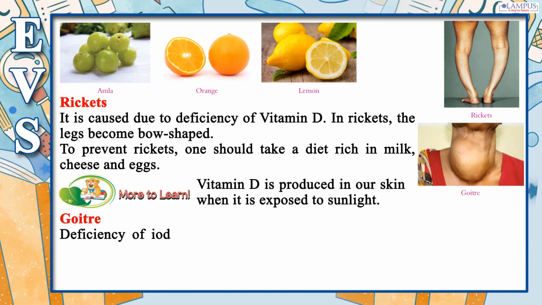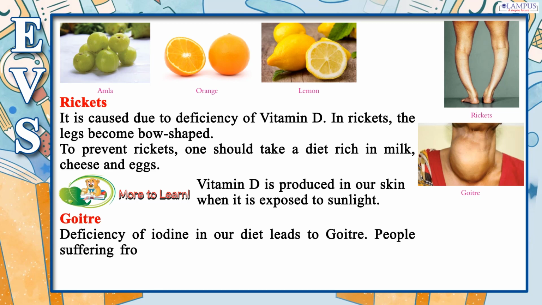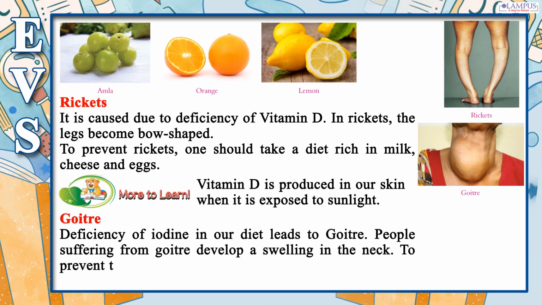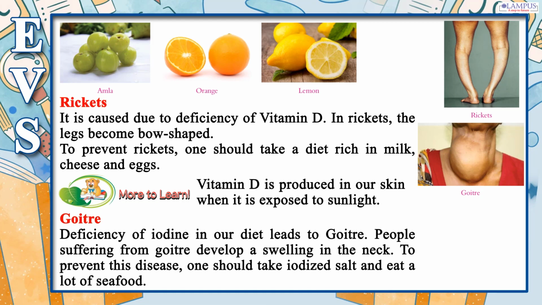Goiter. Deficiency of iodine in our diet leads to goiter. People suffering from goiter develop a swelling in the neck. To prevent this disease, one should take iodized salt and eat a lot of seafood.